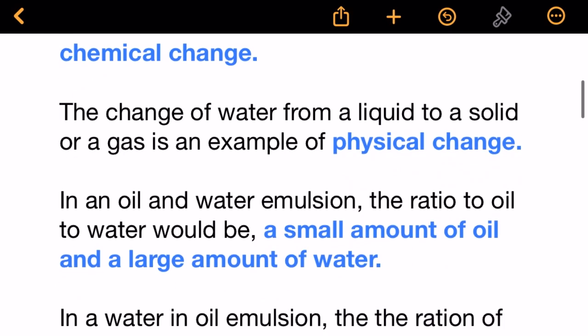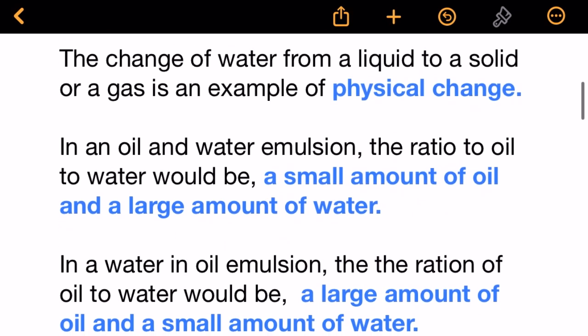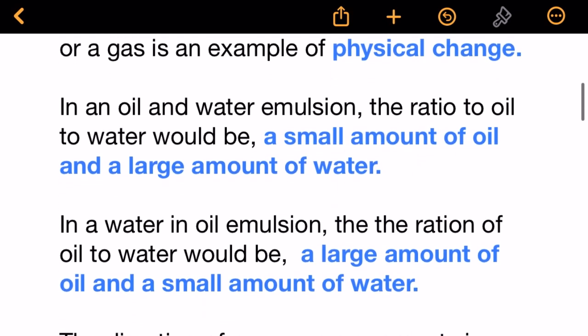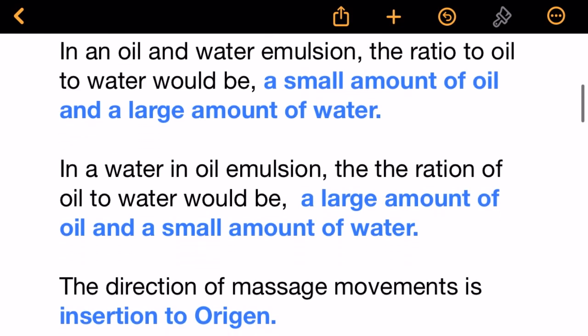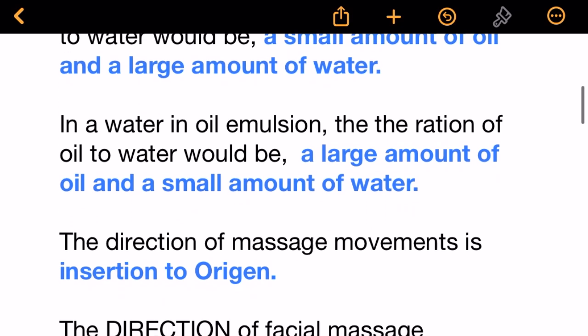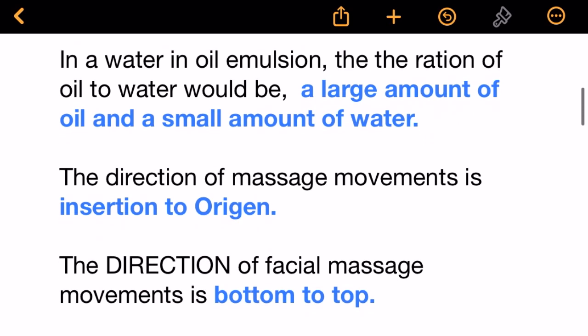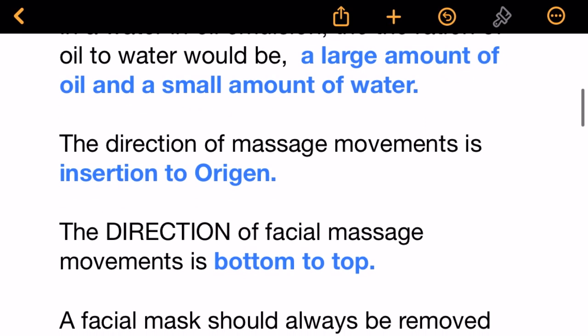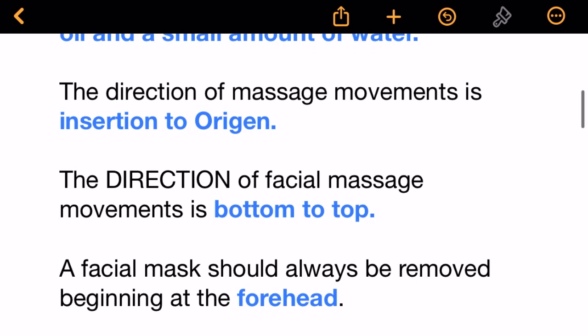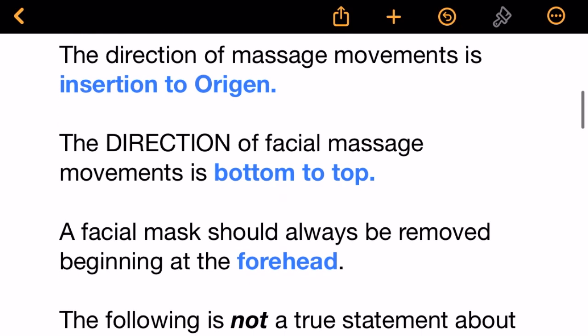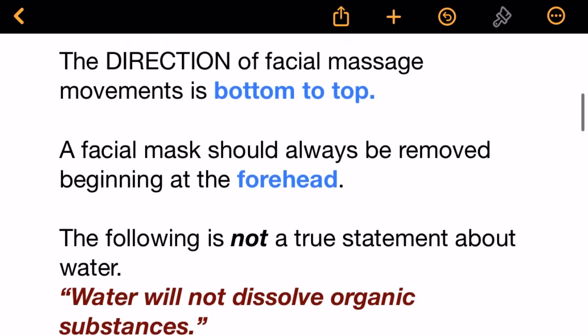In an oil and water emulsion, the ratio of oil to water would be a small amount of oil and a large amount of water. In a water-in-oil emulsion, the ratio of oil to water would be a large amount of oil and a small amount of water. The direction of massage movements is insertion to origin. The direction of facial massage movements is bottom to top. A facial mask should always be removed beginning at the forehead.